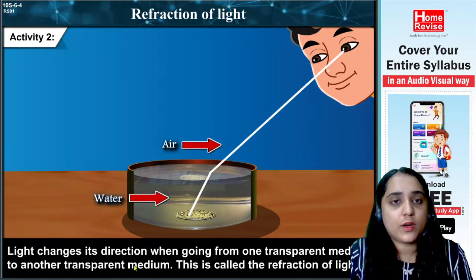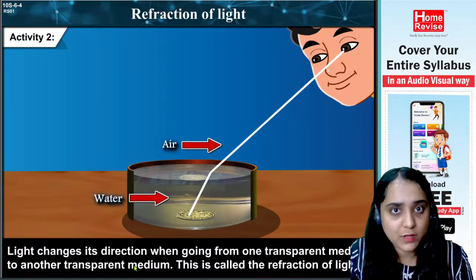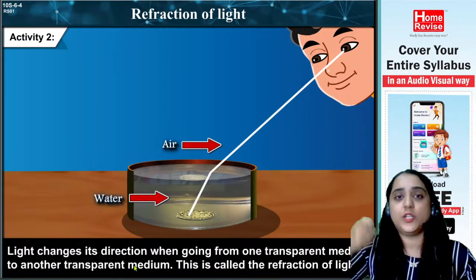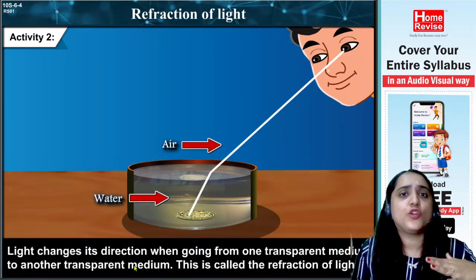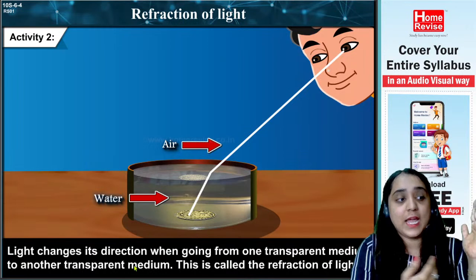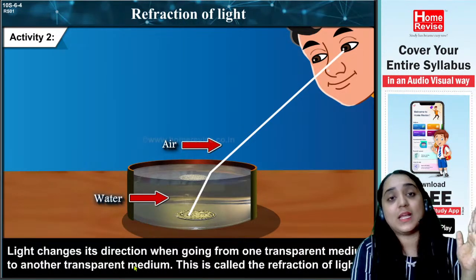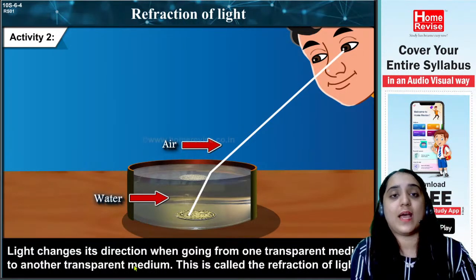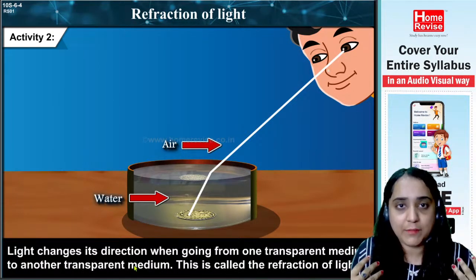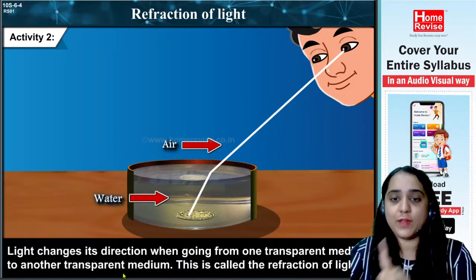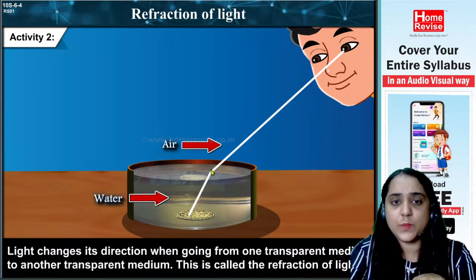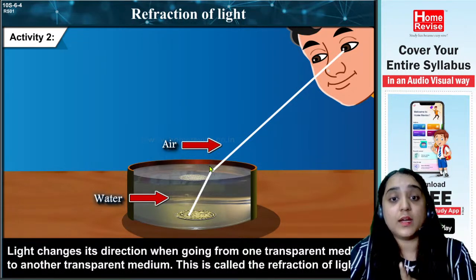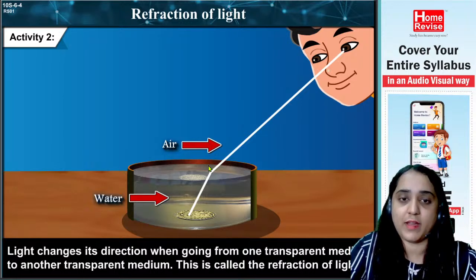As I have told you earlier, when I say reflection of light, that means if I am using a torch and I allow the light of the torch to fall on a surface, it will bounce back to me. That is called reflection. It is reflecting back on me. But in refraction, the light will not come back. The light will not bounce back.